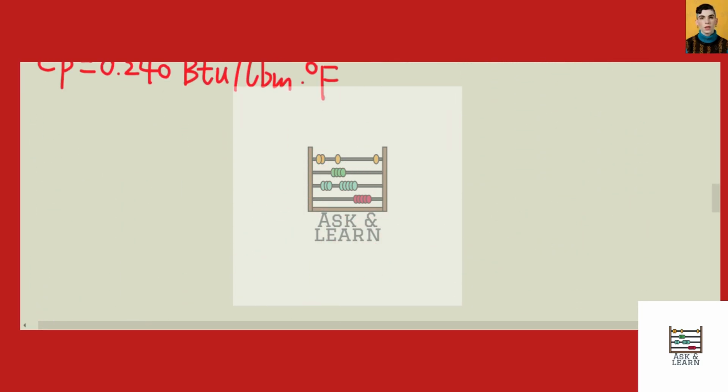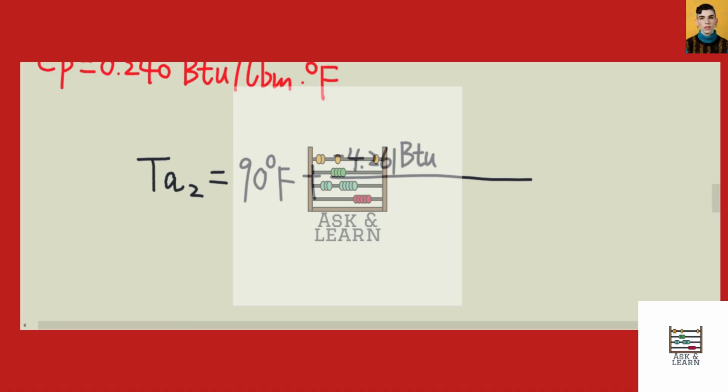So now let's plug back into the equation to determine the exit temperature of the air. The exit temperature of the air is equal to 90 degrees Fahrenheit plus negative 4.261 British thermal units per second, times 0.3704 psi times feet cubed per pound mass times Rankine.